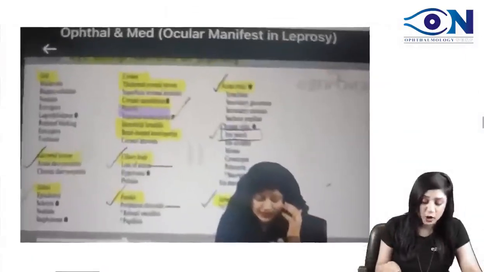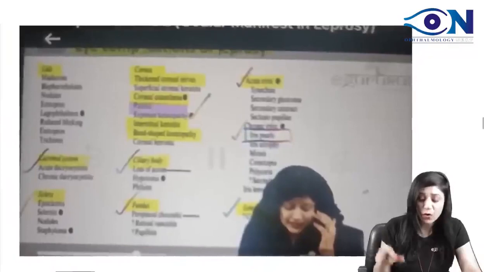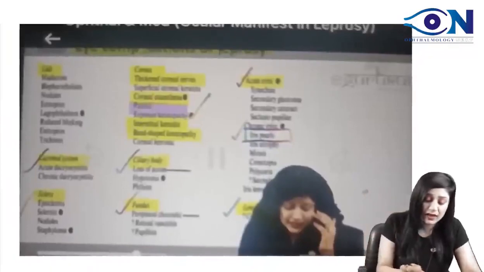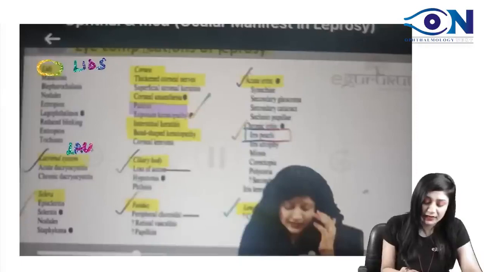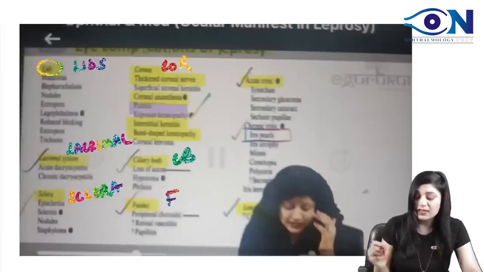So if you see the ocular manifestations in cases of leprosy, actually all the organs of the eye are involved. We have involvement of the lids, the lacrimal system, the sclera, and even the cornea, then ciliary body, fundus, everything.